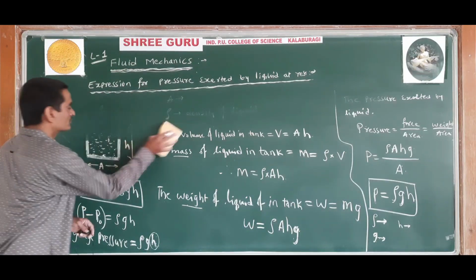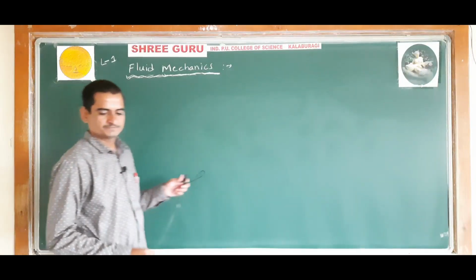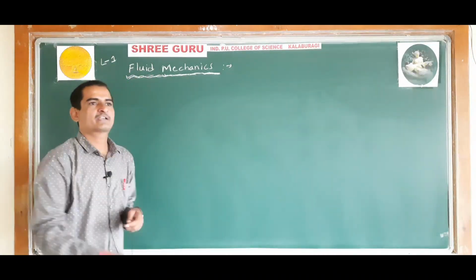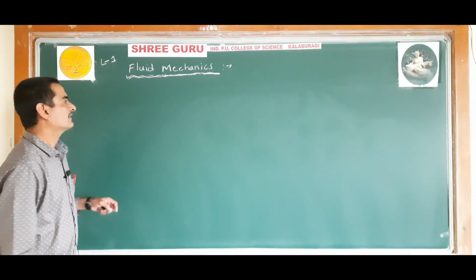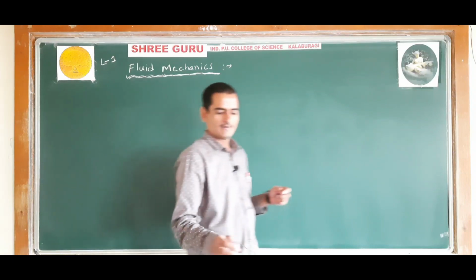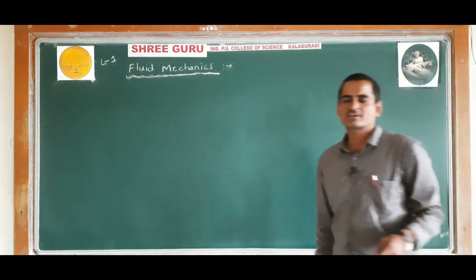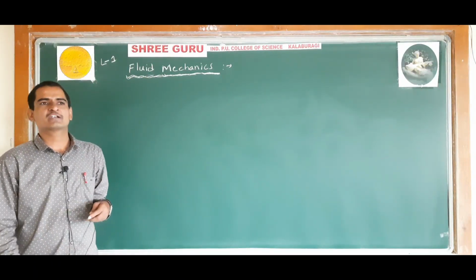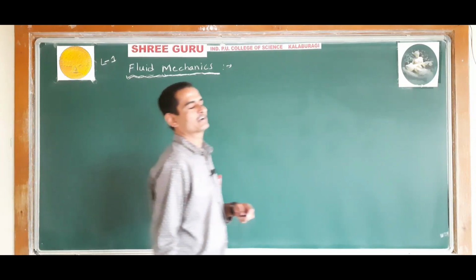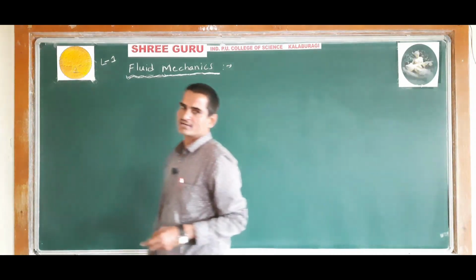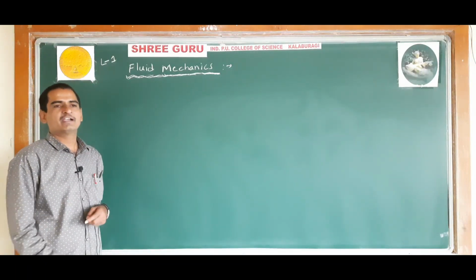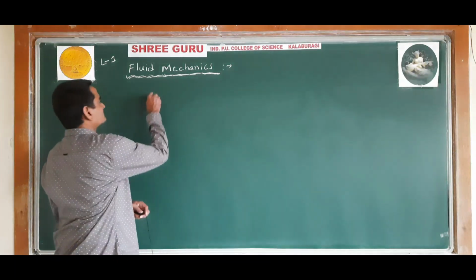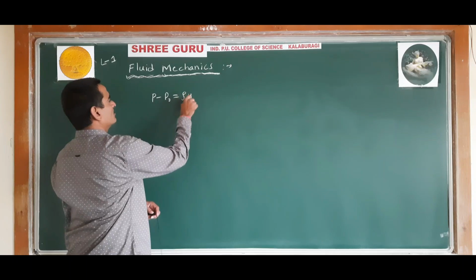Okay, so just now we have studied the expression for pressure in a liquid at rest, and then gauge pressure. This gauge pressure is nothing but the pressure difference between the hydrostatic pressure and atmospheric pressure. The pressure difference between the hydrostatic pressure and atmospheric pressure is called gauge pressure. Just now we have studied, that is P minus P naught is equal to rho GH.